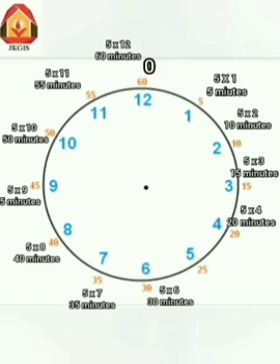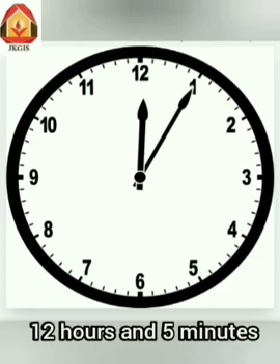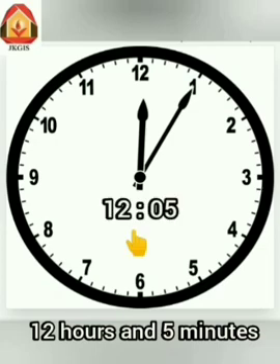So friends, if we look at this clock again, here the hour hand is on 12 and the minute hand is on 1. So how many minutes did the minute hand cover from 12 to 1? Yes, 5 minutes. So what time is it? Yes, 12 hours and 5 minutes. Or we can write this as 12 colon 5. So the number before the colon shows hours and the number after the colon shows minutes.